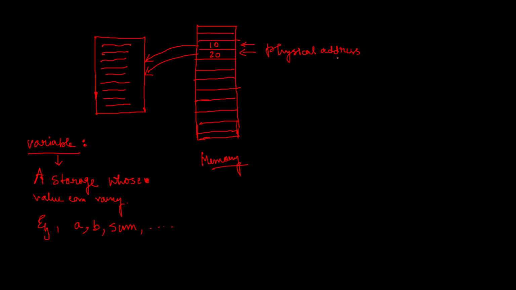So now if you want to store, say, the value 10 over here, what do we actually write in our program? We write a equal to 10. Now what is this a? This a is a nickname given by me that is representing the same location over here.